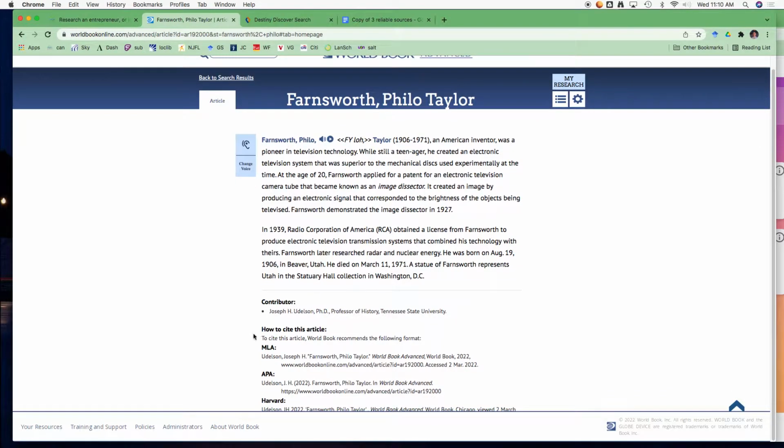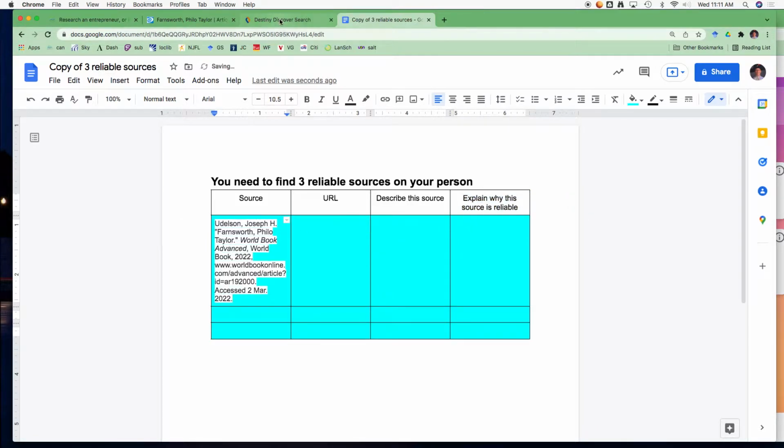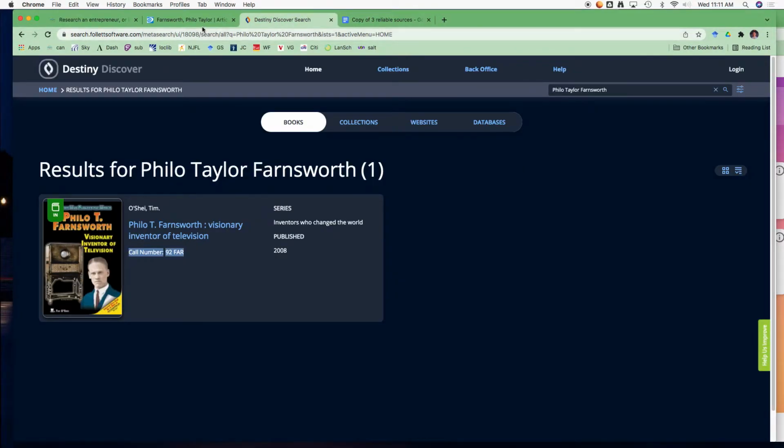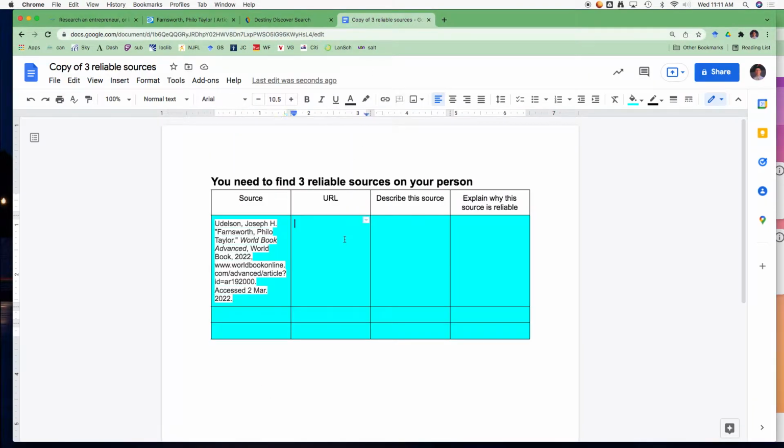And what's cool about this is, look, it shows how to cite this article. And so you can just go here right to MLA. MLA is kind of like how they usually cite things in history. And you can copy and you can put that here right in the source. Then we can put even the URL. Here's the URL. We can put that here.